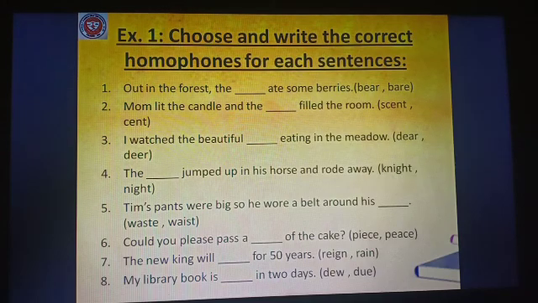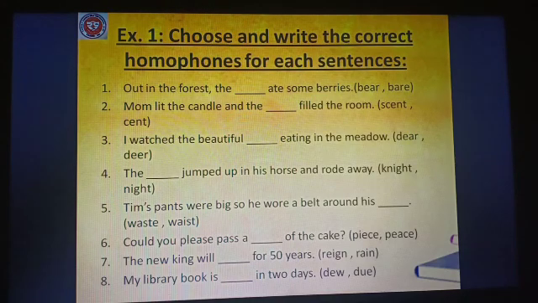Number 5, Tim's pants were big, so he wore a belt around his dash. Waist, W-A-S-T-E, and W-A-I-S-T, waist. These are the options. Number 6, could you please pass a dash of the cake? Piece, P-I-E-C-E, and peace, P-E-A-C-E.